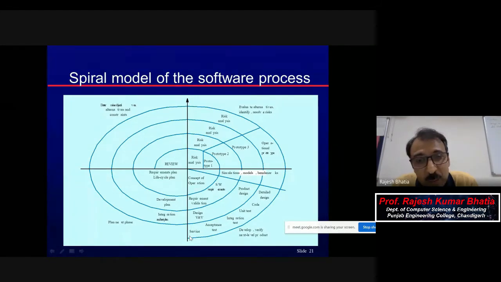Rather, see, if you come to know that risk during development, or maybe during testing, that will be more dangerous, whereas in the beginning you identify that risk and come up with the solution. Because in the beginning you will plan for its mitigation, monitoring and management plan.